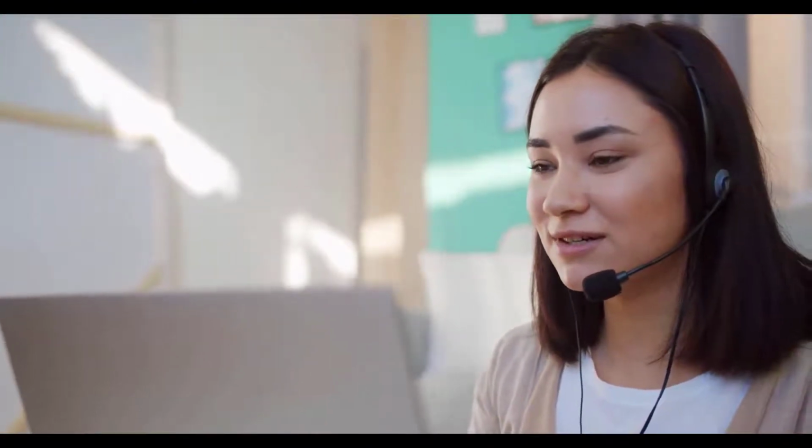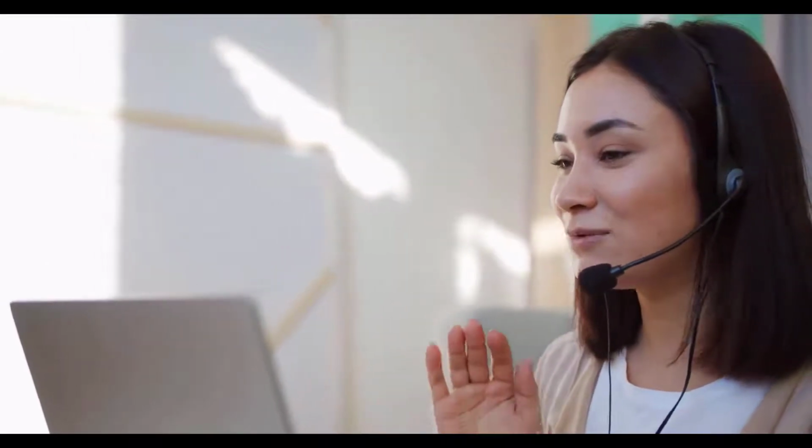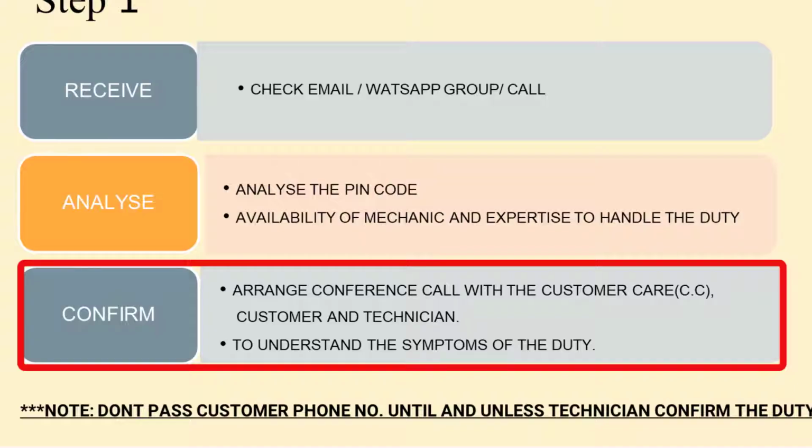You have to ask questions to the customer to understand the job clearly, because if you do not understand the job, you cannot assist your technicians on what all they need to take in order to inspect that particular car on the spot, right?